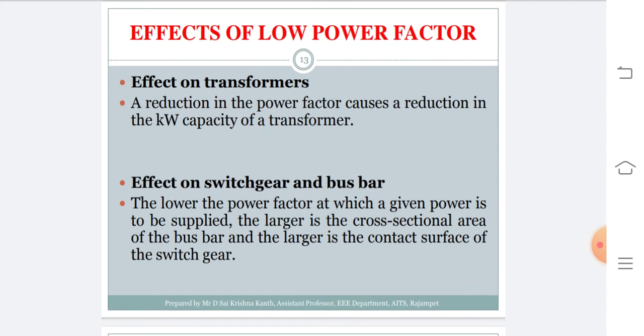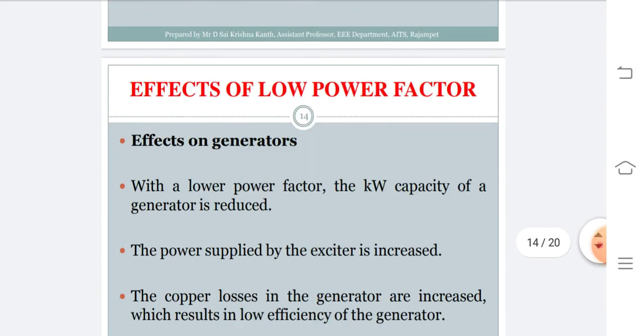Next, effect on switchgear and bus bar. As I have already said, if the amount of current flowing through the conductor increases, then the conductor size or cross-sectional area of that bus bar increases, and you require more contact surface of switchgear equipment. So that is one of the effects on switchgear and bus bar.